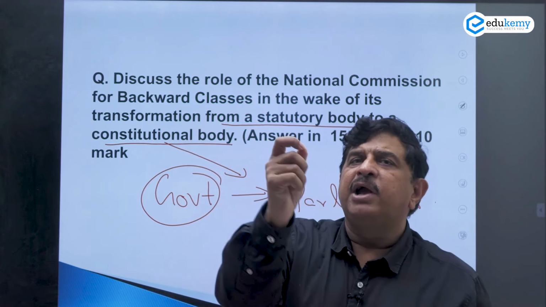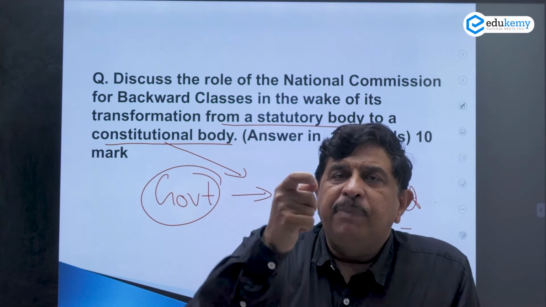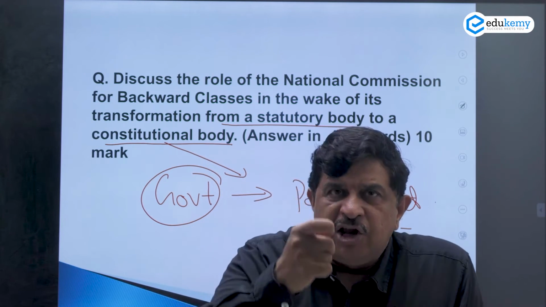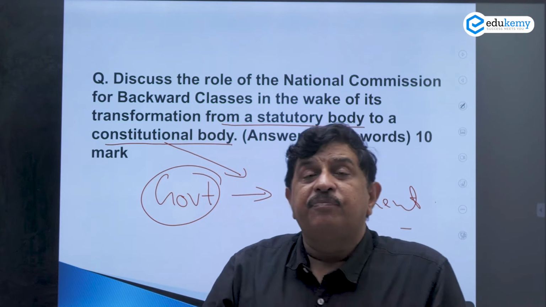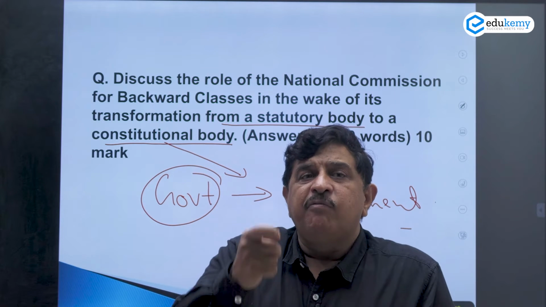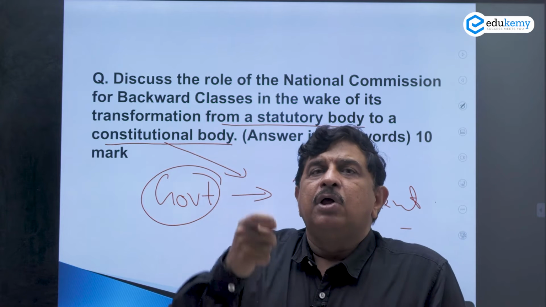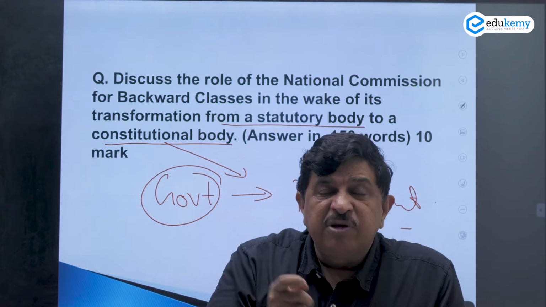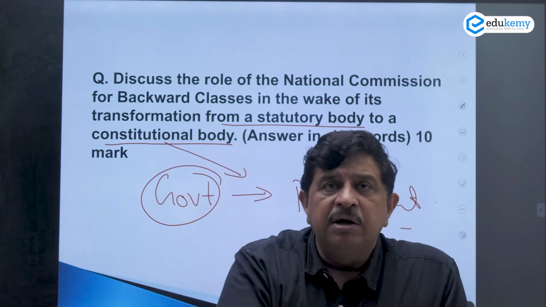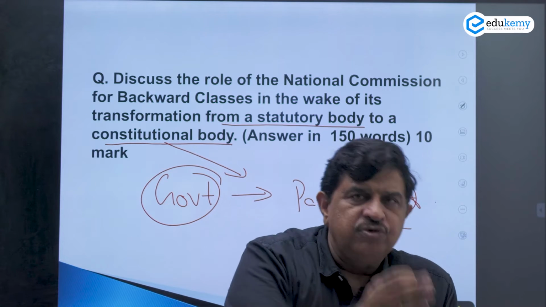The National Commission for Backward Classes happens to be an arrangement to promote the welfare of backward classes on the principles enumerated in the Indian Constitution.